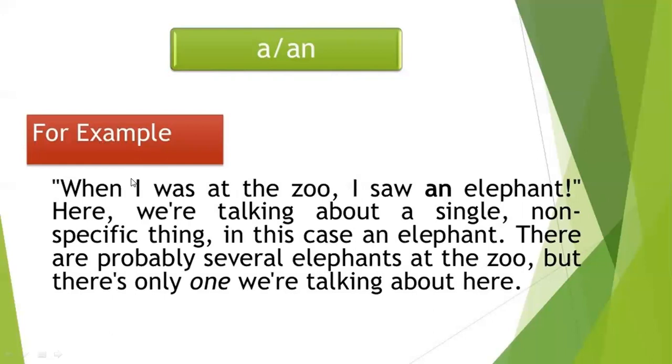Now here is one example. When I was at the zoo, I saw an elephant. Here we are talking about a single non-specific thing, in this case an elephant. There are probably several elephants at the zoo, but there's only one we are talking about here.